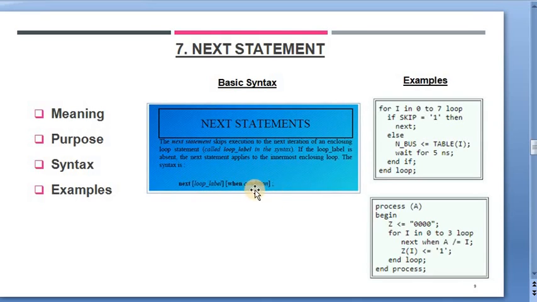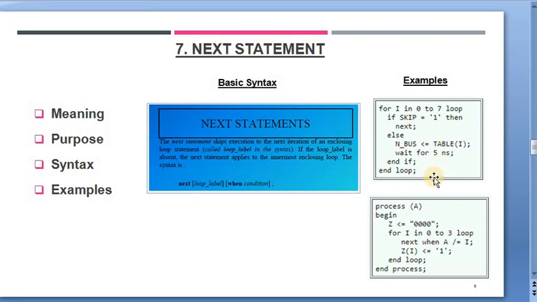Let's take a few examples of the next statement. The first example says that for I from 0 to 7, the loop is executed in such a way that if skip is equal to I, then the next condition is executed. As the next condition is executed, the program logic waits for 5 nanoseconds and the next for loop iteration is executed. Again for the next I value, the procedure continues as explained above.